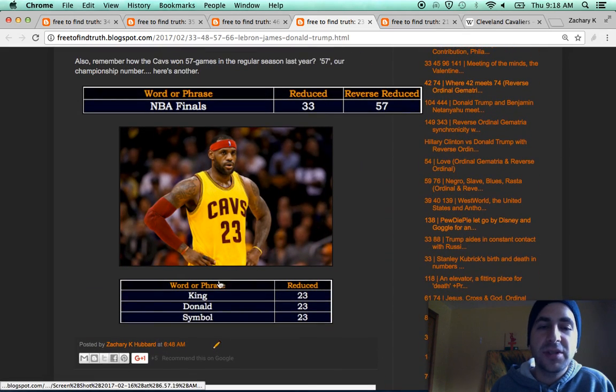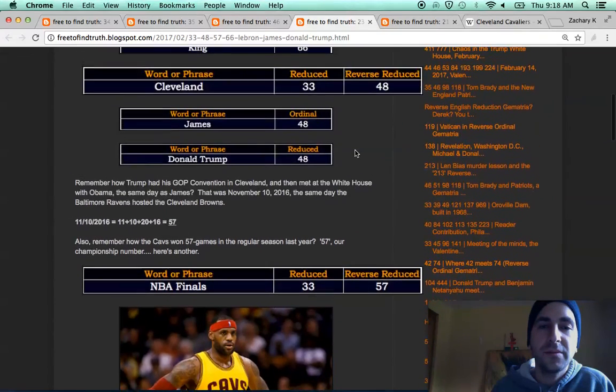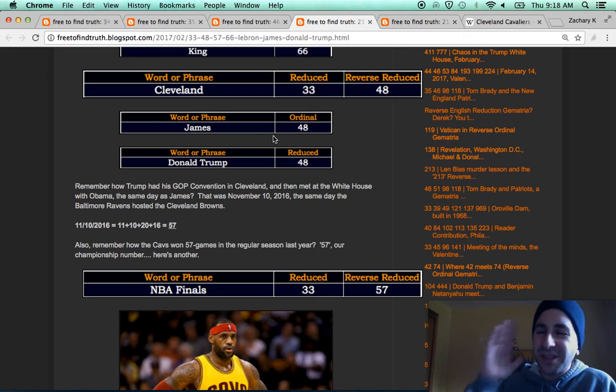This reverse gematria, it is really opening the door on things. Of course, LeBron, King James, wears number 23. King 23, Donald 23, symbol 23, parallels with Donald Trump, LeBron James. You know what else? I just thought about something. Okay, so LeBron James has a new TV show called The Wall, right? Just came out. Donald Trump ran on building a wall.